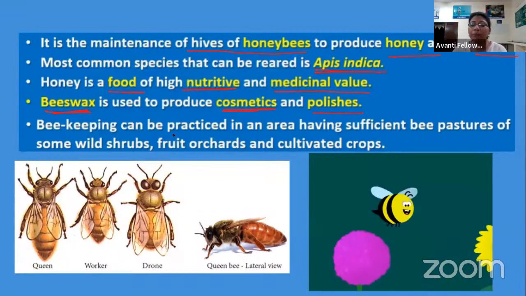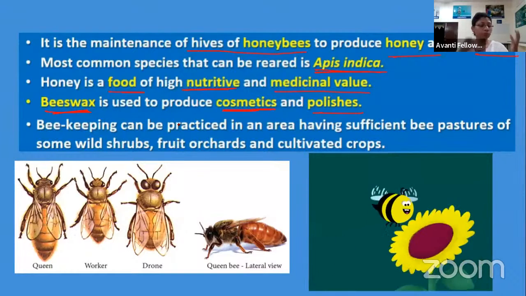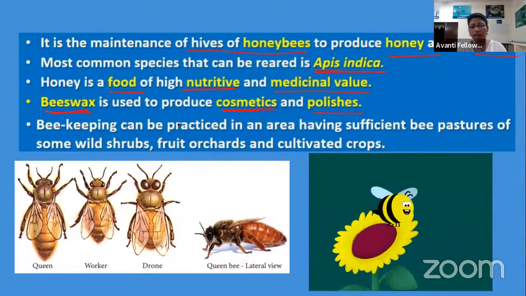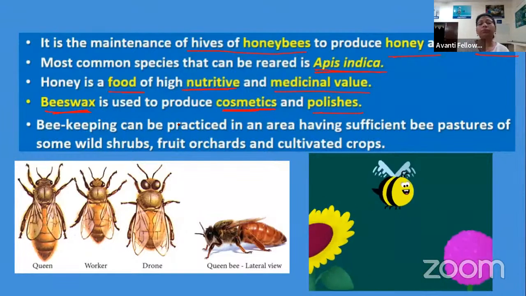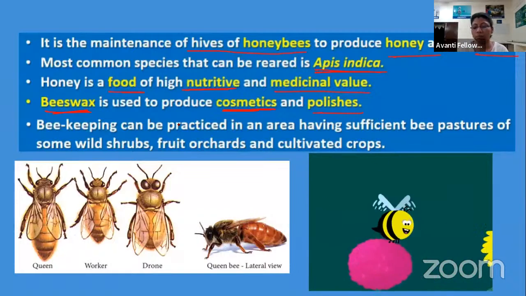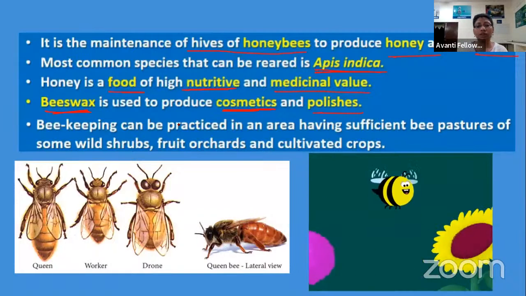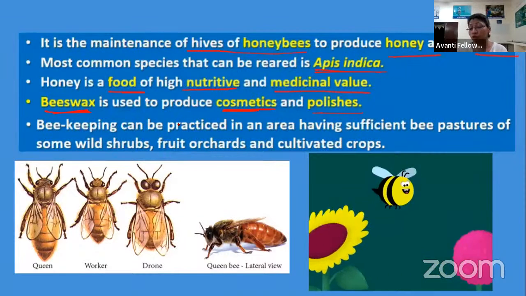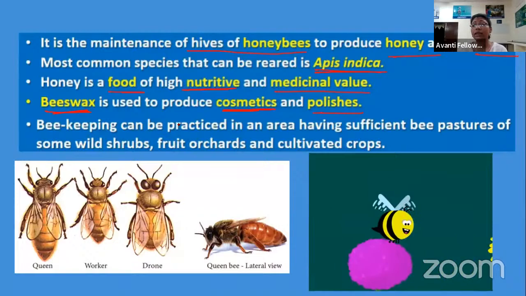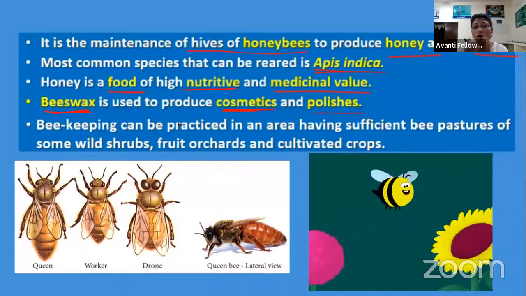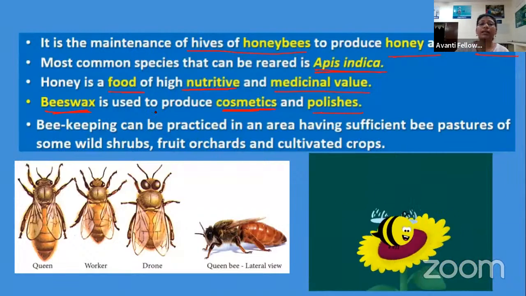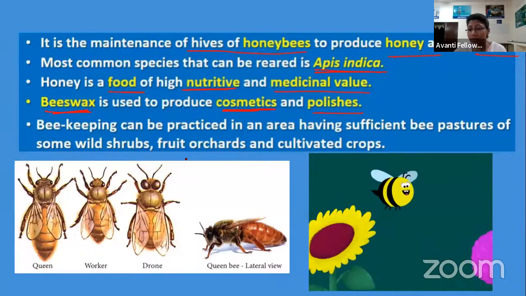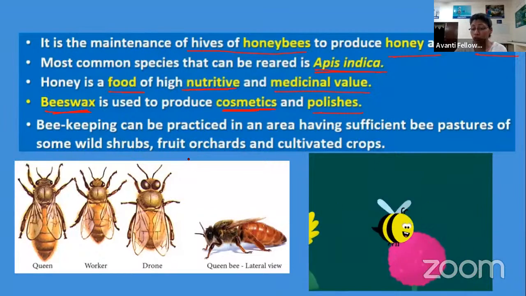Now, beekeeping is very easy. You can put the beehive anywhere, right? You can put it in the balcony, but the area in which you are putting the beehive has to be surrounded with crops, right? It can be a fruit crop, it can be a flower crop, or it can be any orchard, so that the bees can help in the pollination of the crop.